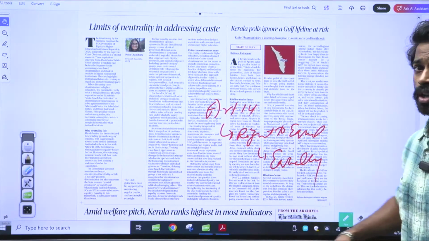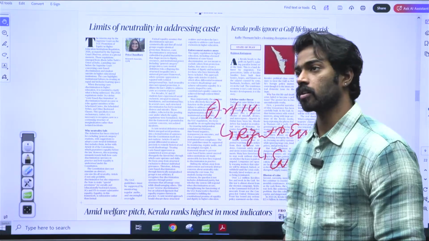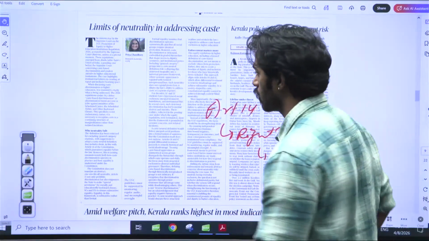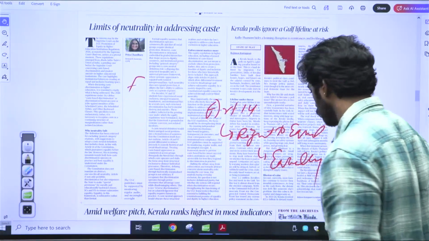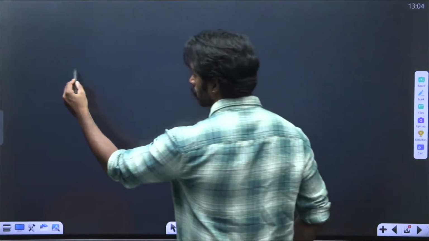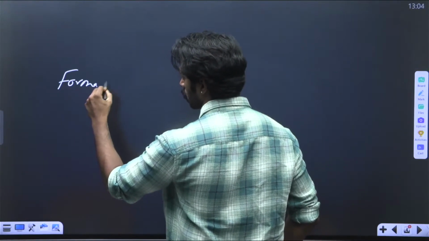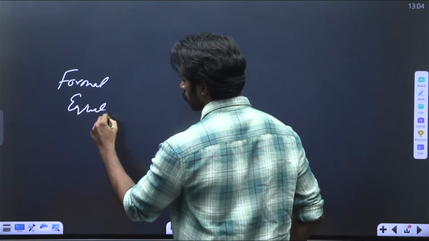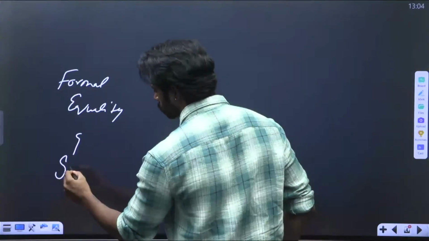But this is not what the author thinks. The author thinks that there are two types of equality. One is the formal equality. Write it here. One is the formal equality. And the other one is the substantial equality.